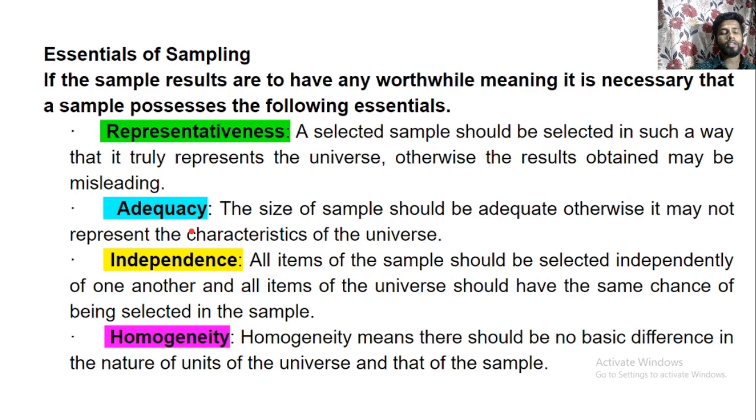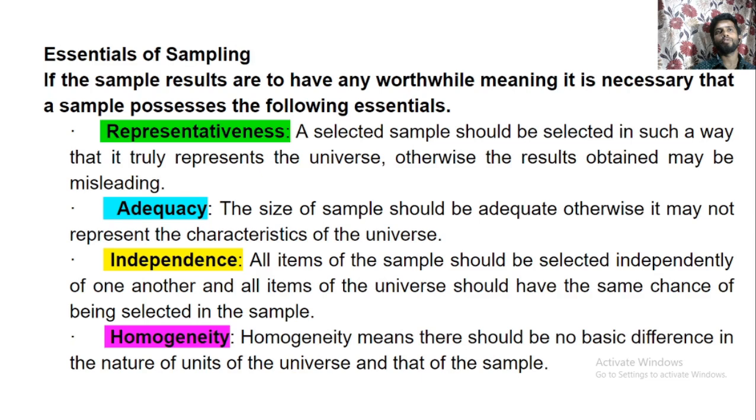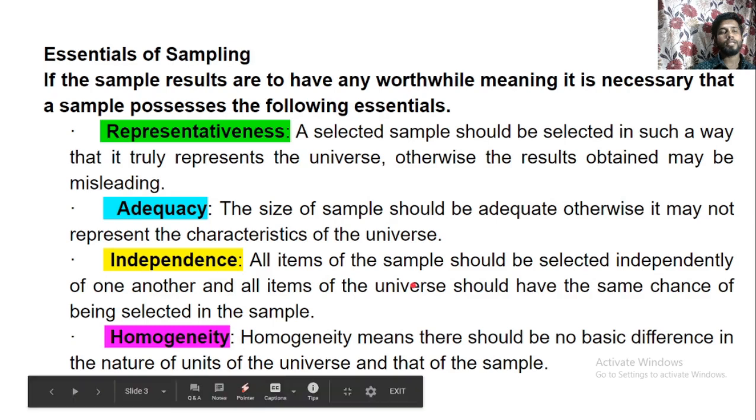Now homogeneity means there should be no basic differences in the nature of the units of the universe and that of the sample. That means there should not be any basic differences, rather there should be similarities in the nature of units and universe, so that the sample will be most appropriate. So these are the four essentialities of sampling: representativeness, adequacy, independence, and homogeneity.